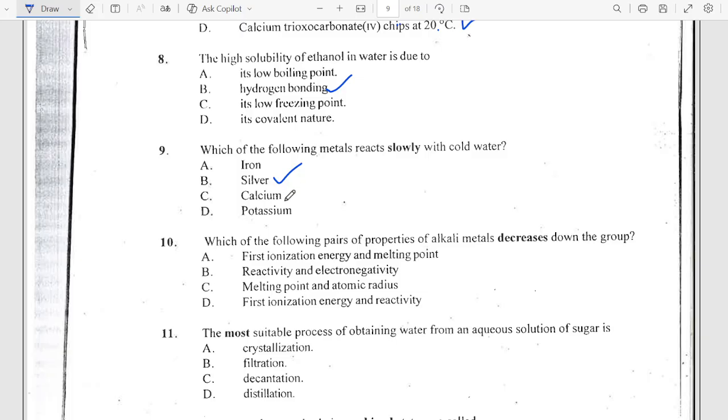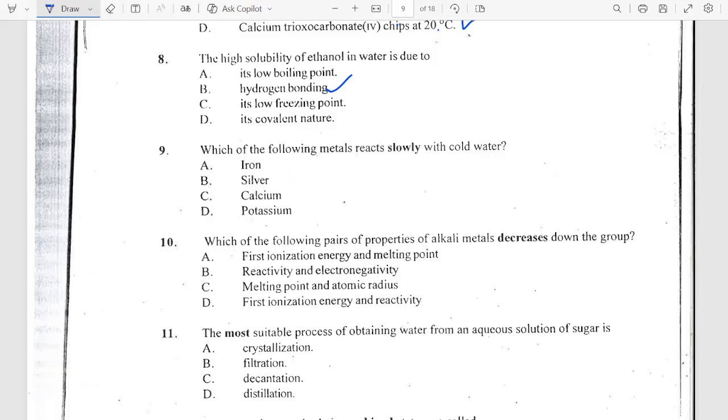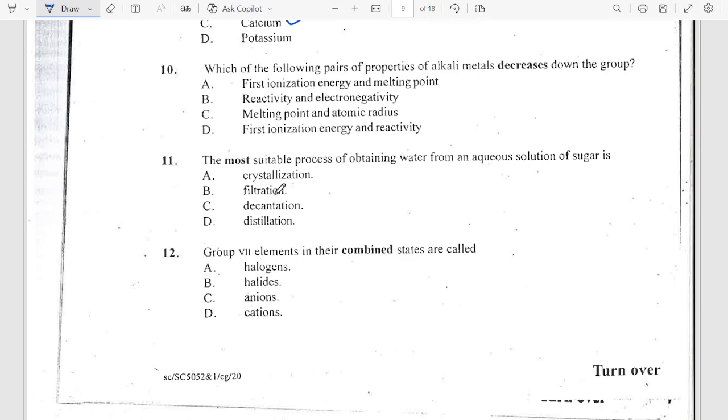Least reactive, okay? But since it says with cold water, I wouldn't say silver, because silver and iron react with steam. So that's not correct. The answer is calcium. Potassium and sodium react violently with cold water. But since it's cold water, calcium is the best answer. The other ones react with steam. Steam at red heat. Please note that.